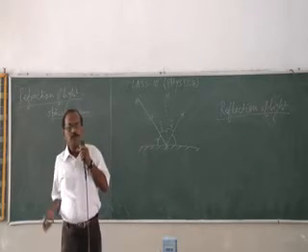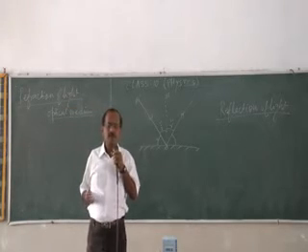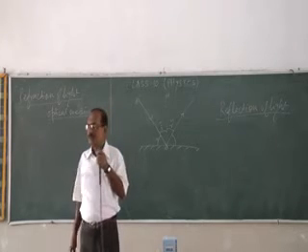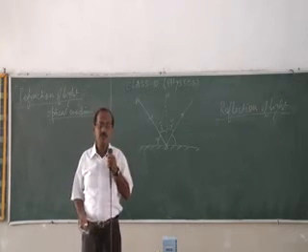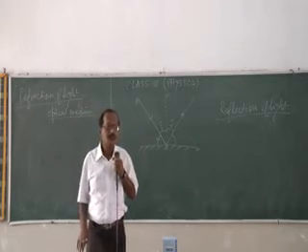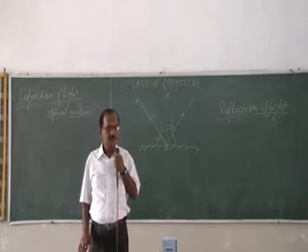Light will bend from its path. It will deviate from its path. It will change direction when light is traveling from one transparent medium to another transparent medium.